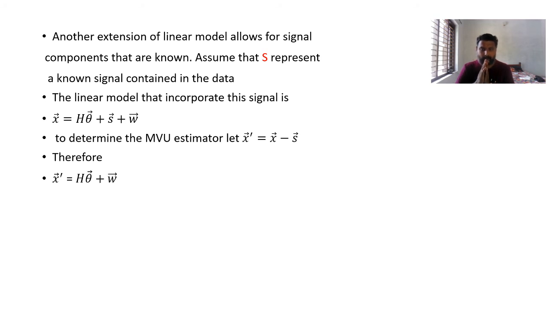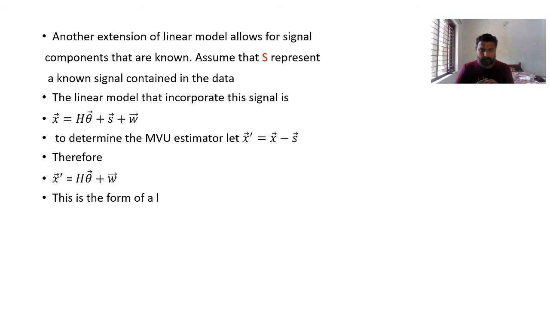So now we have to find the form of linear model. This is of the form of linear model, h theta plus w. Then what we have to do? We have to go for finding the MVU estimator, since this is of the form of linear model.